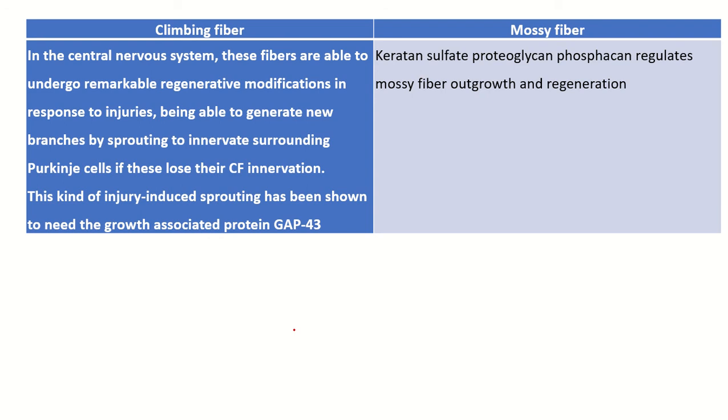In the central nervous system, the climbing fibers are able to undergo remarkable regenerative modifications in response to injury, being able to generate new branches of sprouting to innervate surrounding Purkinje cells if these lose their climbing fiber innervation. This kind of injury-induced sprouting has been shown to need the growth-associated protein GAP43. The chondroitin sulfate proteoglycans, phosphacans, regulate mossy fiber outgrowth and regeneration.